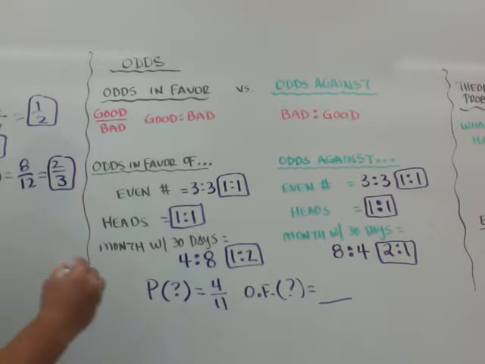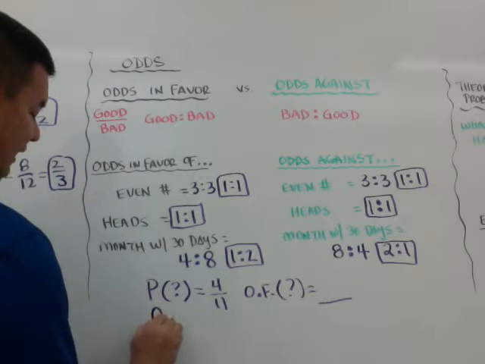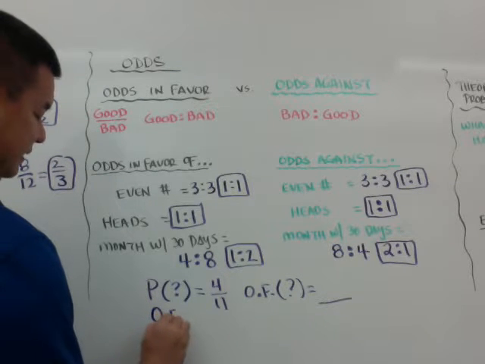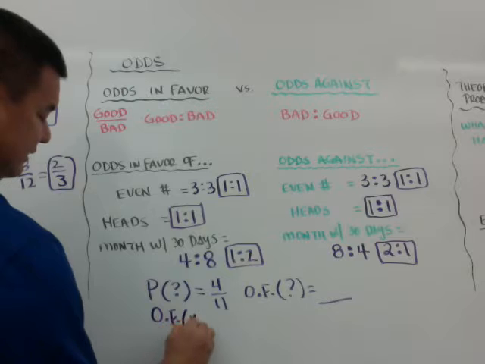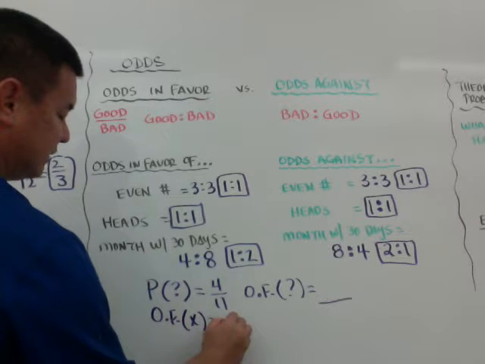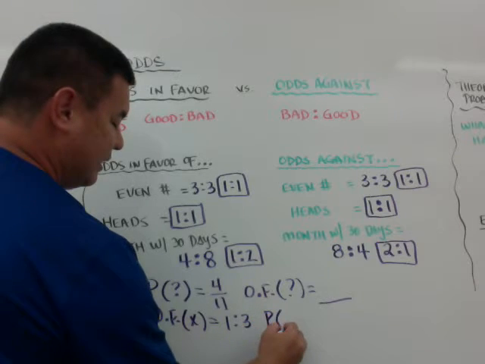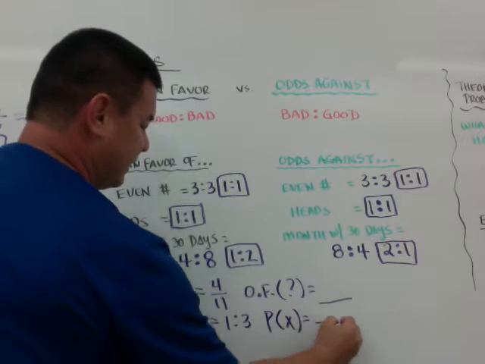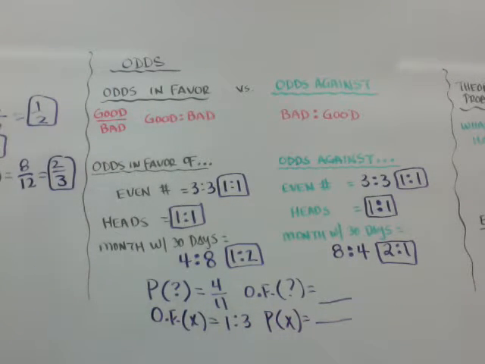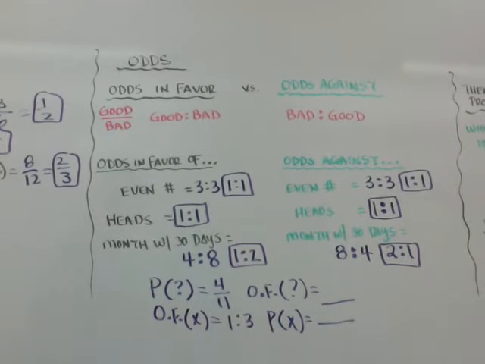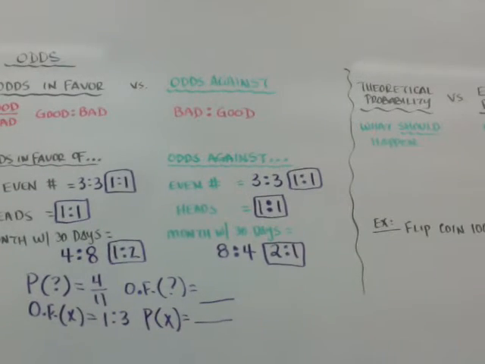And if you get that one, what if the odds for something happening is 1 to 3? What is the probability of that same event happening? I'll come back to that at the end of the video, so you can think about that.